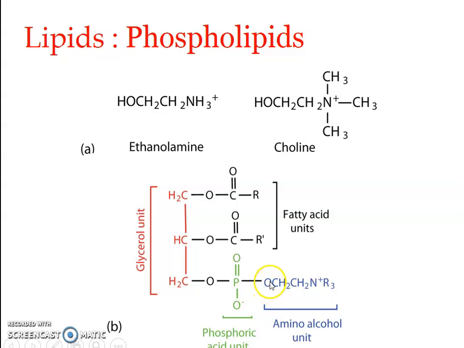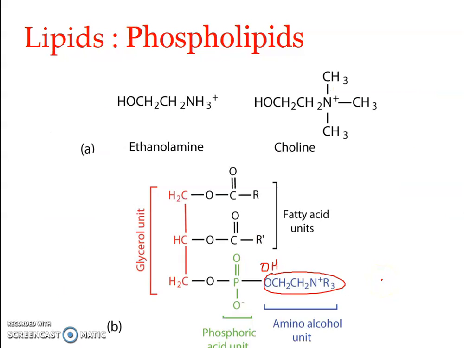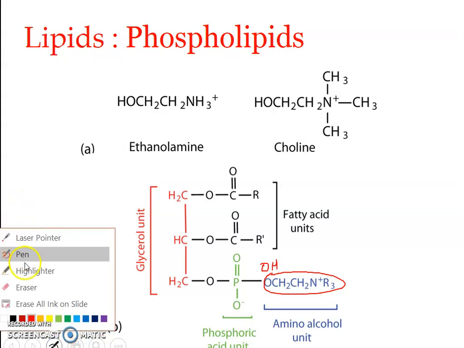So instead of this whole structure, if we had only OH, what is this compound? This is phosphatidic acid. Phosphatidic acid has a glycerol molecule, right?